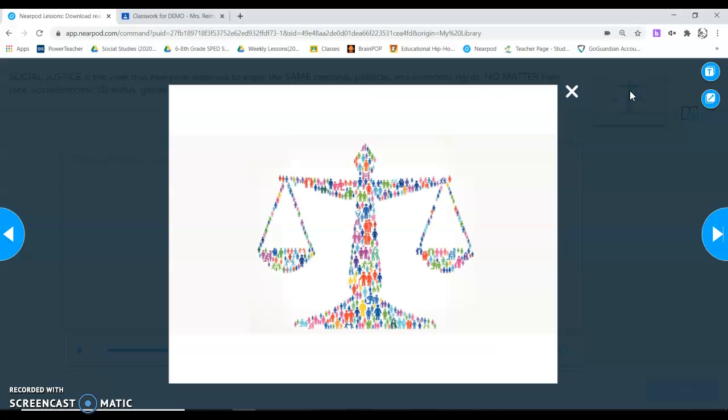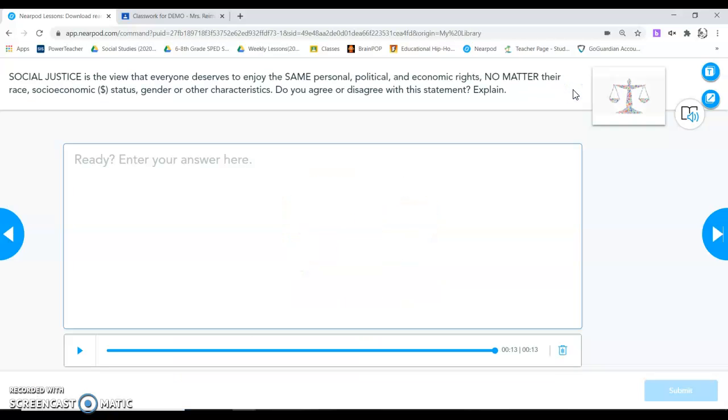If you want to look at the picture, you can. This is a picture of Justice and different colored people, different size people, different everything about people, but we're all equal, depending on your point of view.